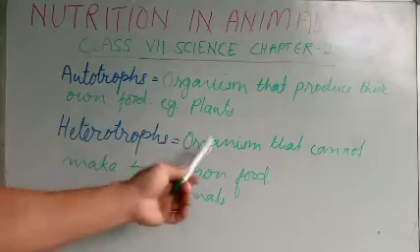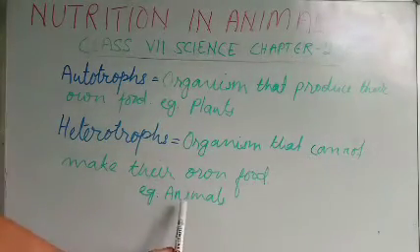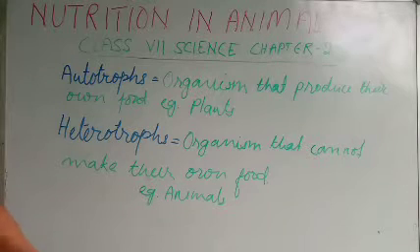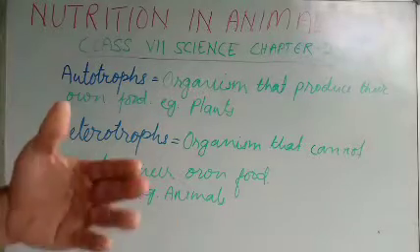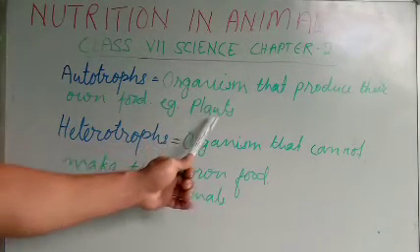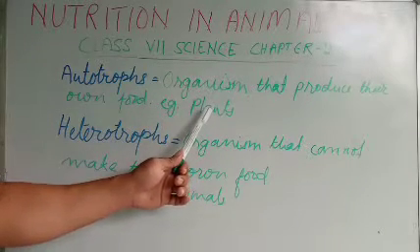Heterotrophs means organisms that cannot make their own food. Example, animals. We cannot produce our own food, but we depend on plants. Autotrophs like plants prepare their own food by taking raw materials like sunlight, carbon dioxide and water.